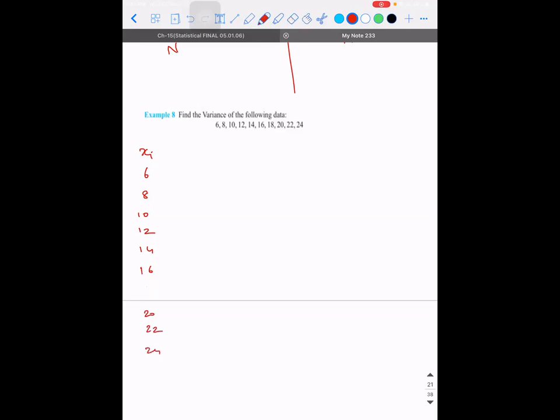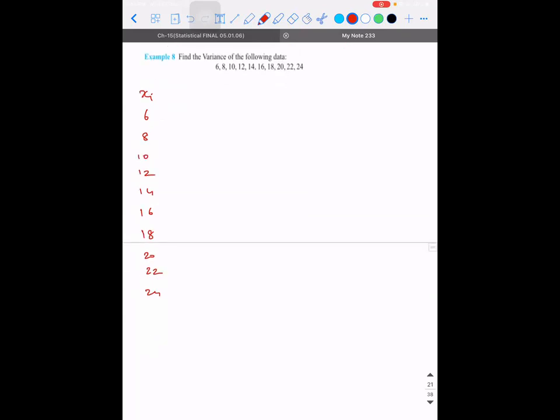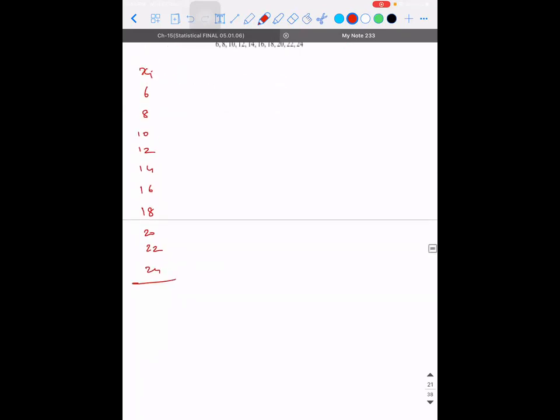Is it not an arithmetic progression? Yes, sir. So what will be the sum of all these values? There are 10 terms. So n by 2 into first term plus last term. Correct? So that is 150. Or you can do it by direct method also, 150.